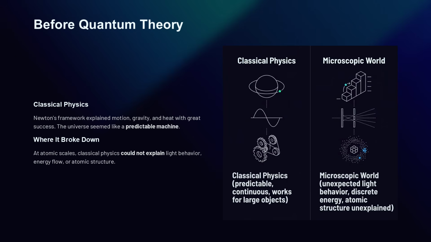This way of thinking worked very well for planets, projectiles, engines, and large objects. But as scientists began studying light, atoms, and very small particles more closely, classical physics started to struggle. Some experiments produced results that did not fit the old model. Light sometimes behaved in unexpected ways. Energy did not seem to flow in a smooth and continuous manner in every case. Atoms behaved more like tiny structured systems than classical physics could properly explain. It became clear that the old rules were powerful, but they were not enough. Quantum physics was born because classical physics could not fully explain the behavior of the microscopic world.